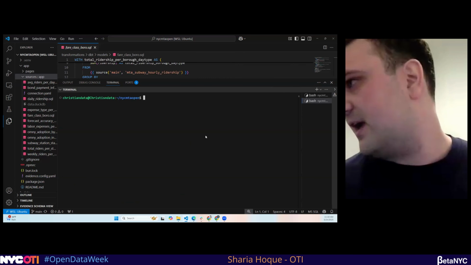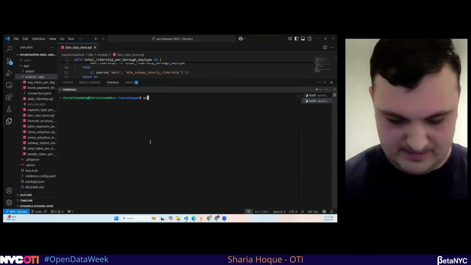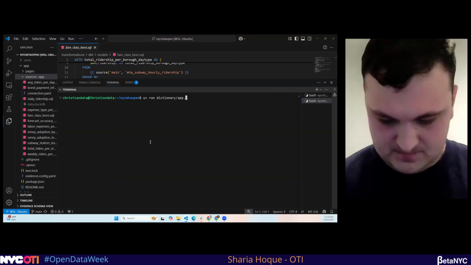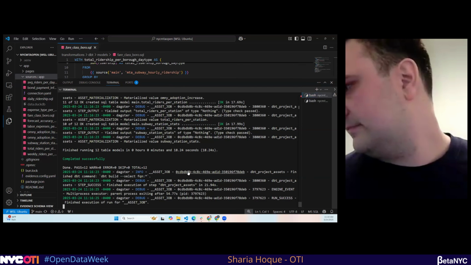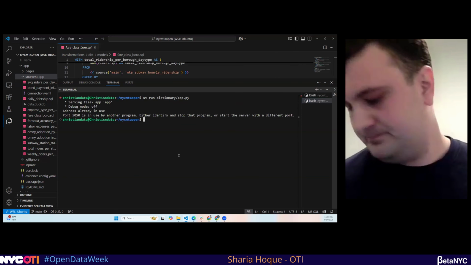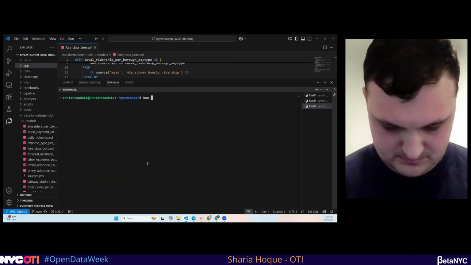And now let's check out the app. So now we want to do some SQL querying about it, like we all want to do. So let's check out that dictionary.